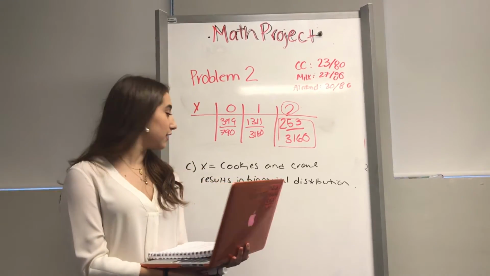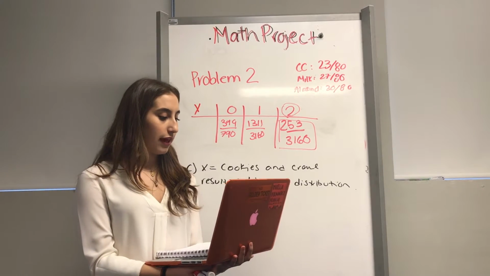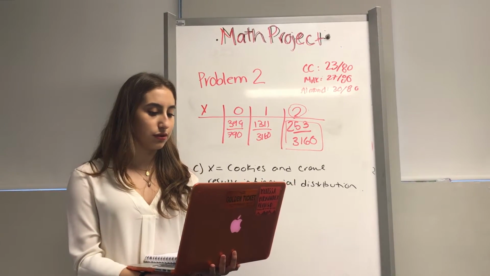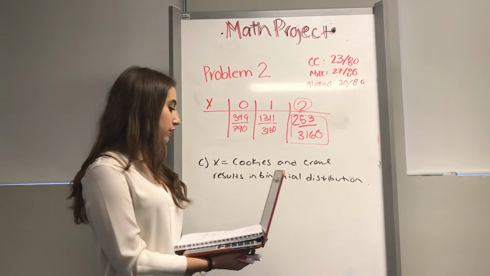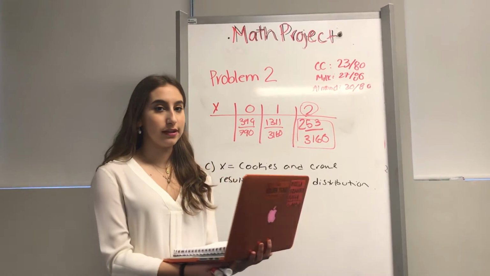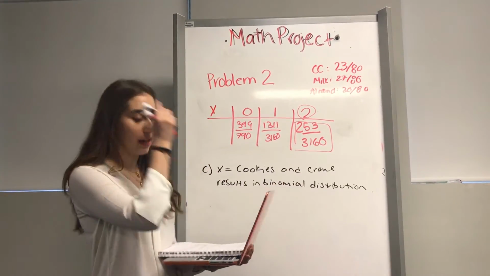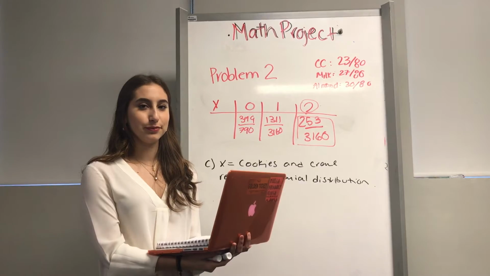Question C asks if the random variable x, the number of Hershey's cookies and cream chocolates, results in a binomial distribution. The answer would be yes, because we already have the probability in the distribution table.